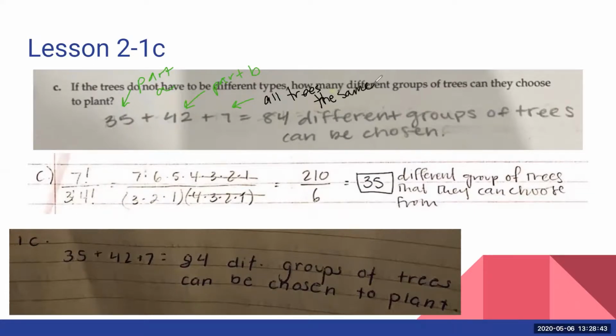it is possible that of your 7 trees, maybe you really, really like apples and you want all 3 trees to be apples because you only want to eat apples forever. So if you have 7 different options and you want all the trees to be the same, then you have 7 groups where all the trees are the same. So they made sure to account for those, and then they got 84.